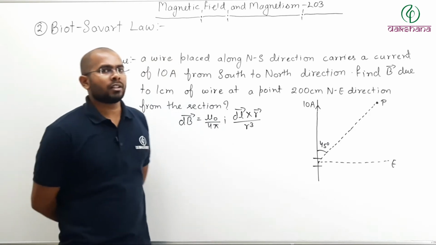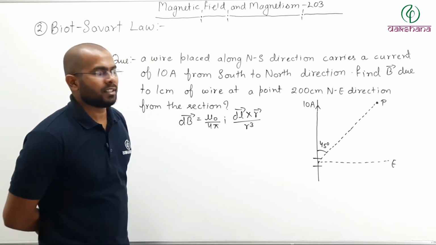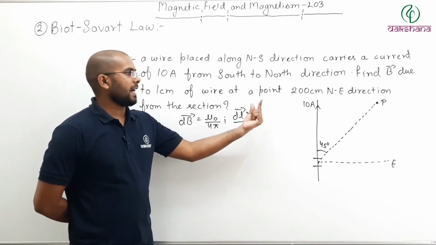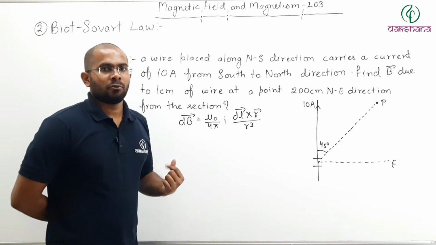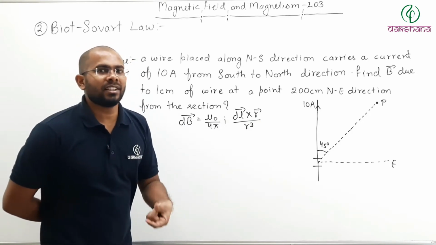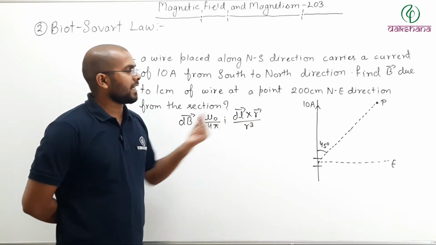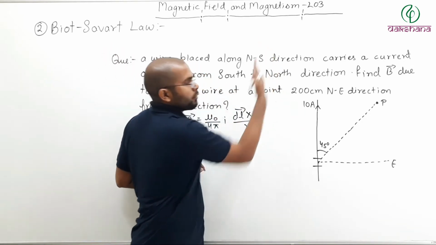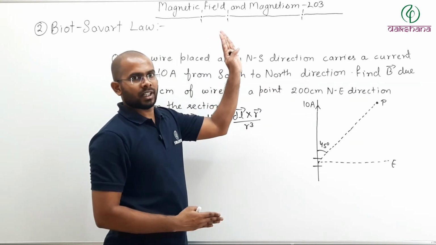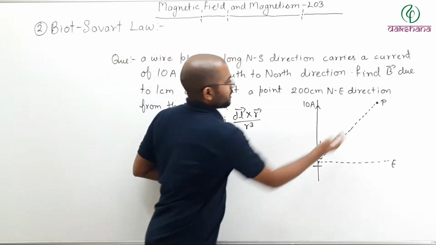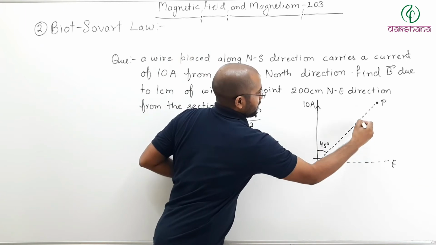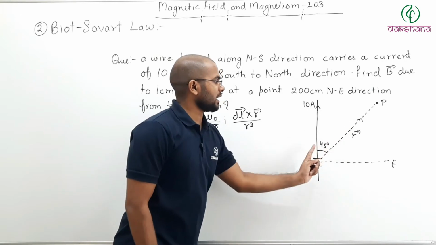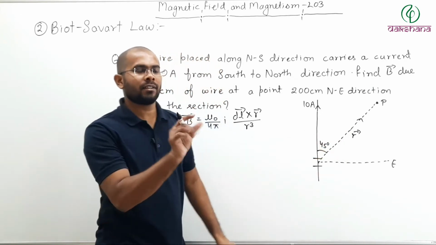Now if you remember, cross product can also be written as mod of dl, mod of r, and sine theta. What is sine theta? Sine theta is the angle between dl vector and r vector. So here dl vector is from south to north along the direction of current carrying conductor, and this is your r vector. So angle between dl vector and r vector is how much? 45 degree. So theta is here 45 degree.